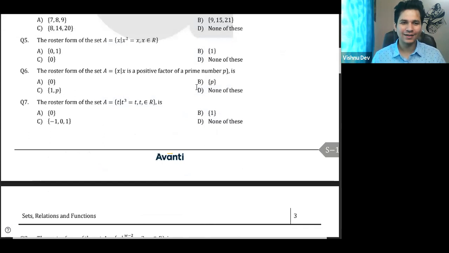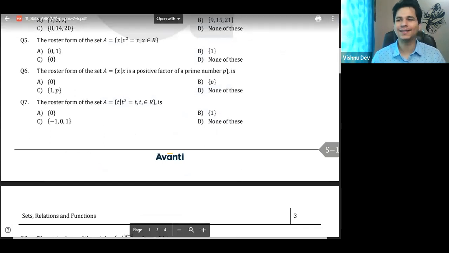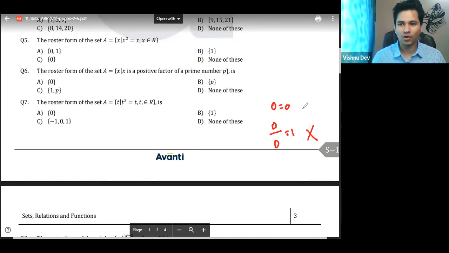Okay. Now 6, 7. Any doubt in 6, 7? Navya, x square by x, right? It is not x square by x. First of all, 0 by 0 is not equal to 1. This is correct, this is not correct. समझ में आ रहा है?